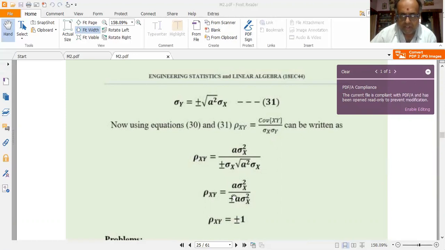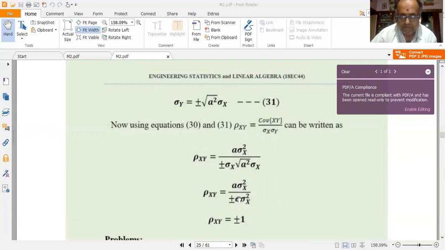Or I get rho xy is equal to a sigma x squared divided by plus or minus a sigma x squared. The square root of a squared is a, and sigma x into sigma x is sigma x squared. The plus or minus applies to the whole product.